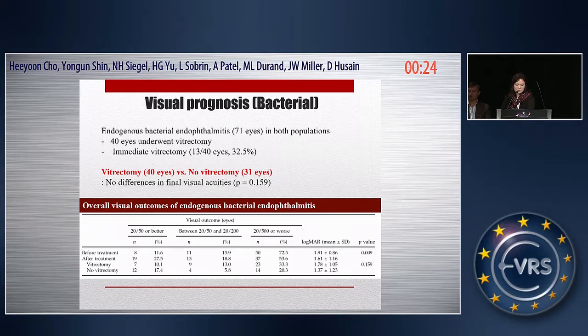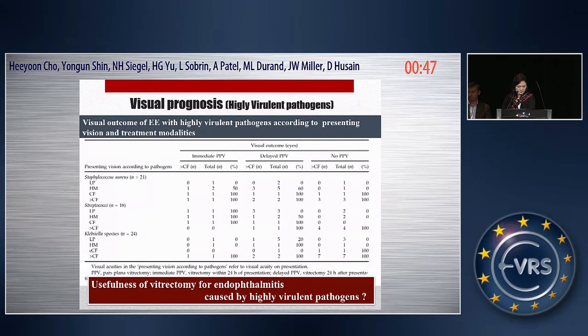Considering the subset of endogenous bacterial endophthalmitis in both populations, 40 eyes underwent vitrectomy. There was no difference in final visual outcome between the vitrectomy and no vitrectomy groups. However, this study is retrospective, and there was a significant difference in baseline visual acuity between the two groups. So we analyzed the visual outcome of endogenous endophthalmitis with a highly virulent pathogen according to the presenting vision and treatment modalities. We can find the usefulness of vitrectomy for endophthalmitis caused by a highly virulent pathogen.